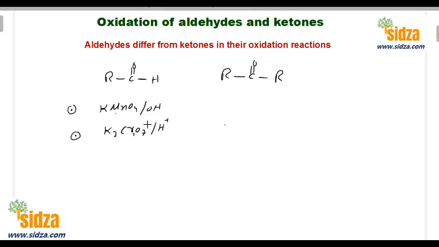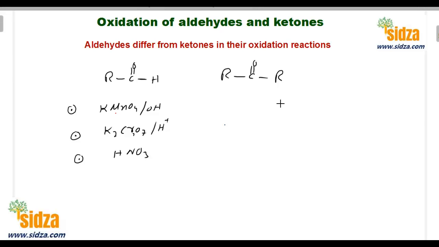You can even use nitric acid, HNO3, which is also a very strong oxidizing agent. You can use these strong oxidizing agents for the oxidation of both aldehydes and ketones. So strong oxidizing agents can convert aldehydes and ketones into carboxylic acids.